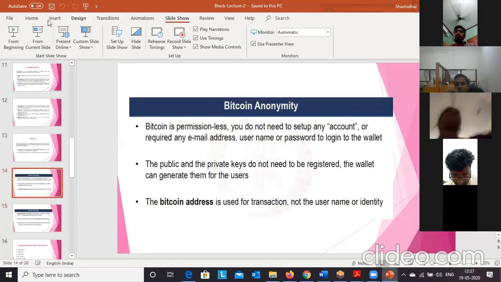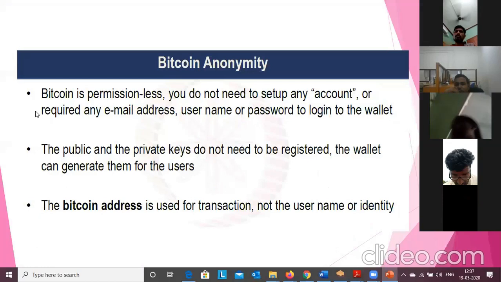I'll go to the presentation mode again, current slide. Now here we have Bitcoin anonymity. We have discussed anonymity. Anonymity is nothing but the user details remaining secret. The network should not reveal the details, and users are untraceable in the Bitcoin network.